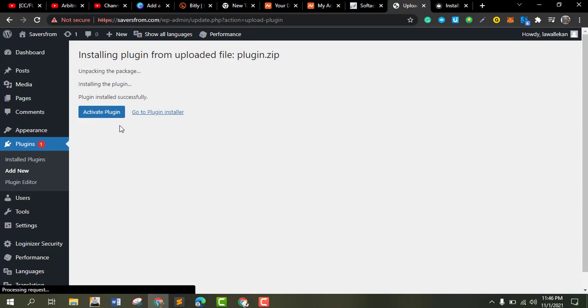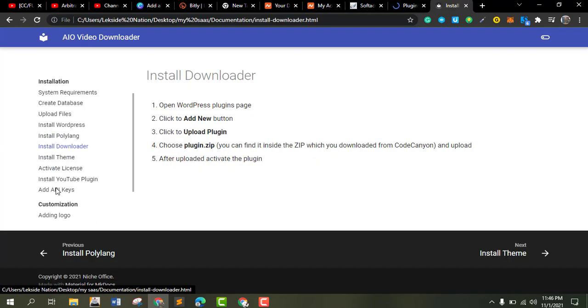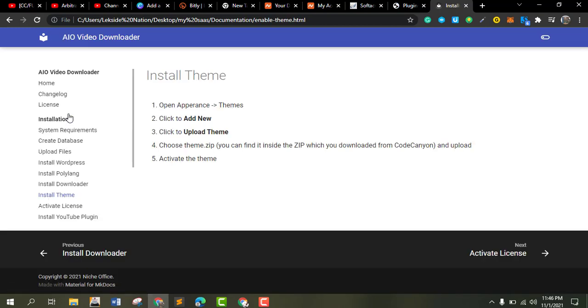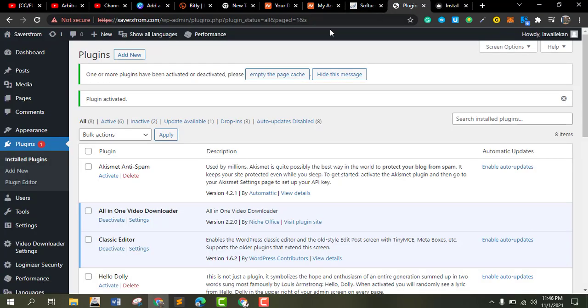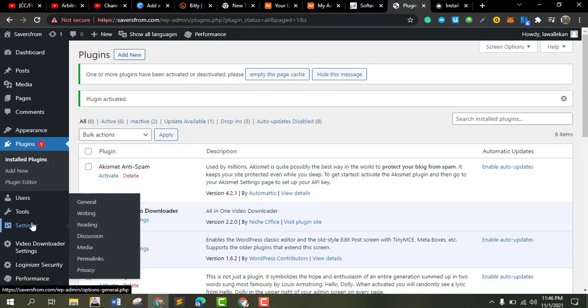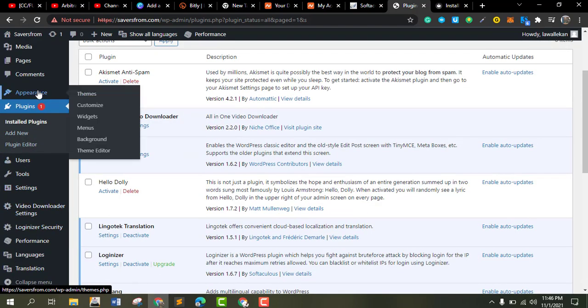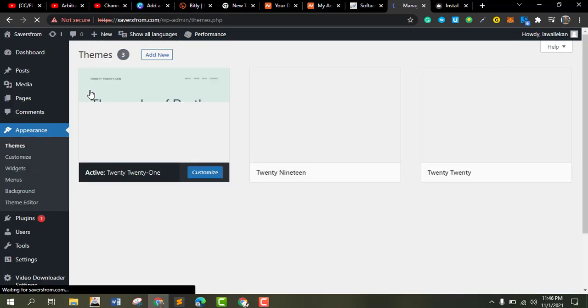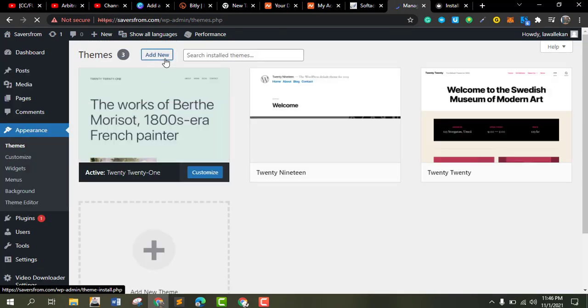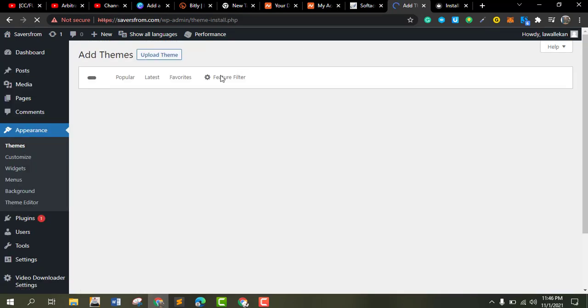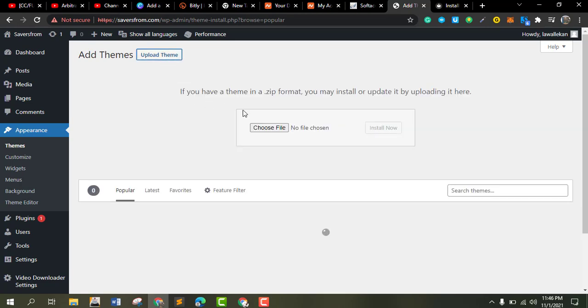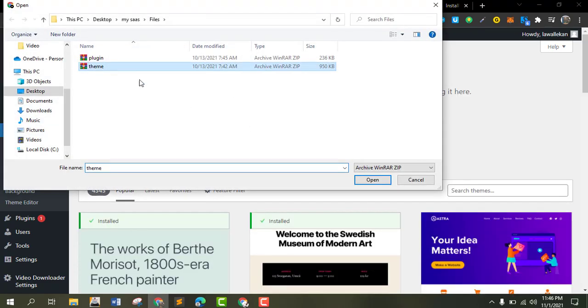So I have to activate it. So after activation, they tell me to install the theme. So we're just going to go to appearance, theme, add the theme, upload the theme, choose the theme, boom, add the theme.